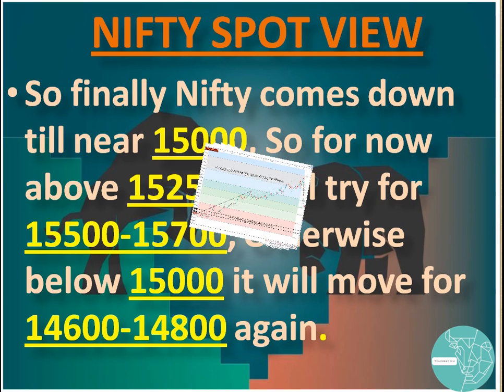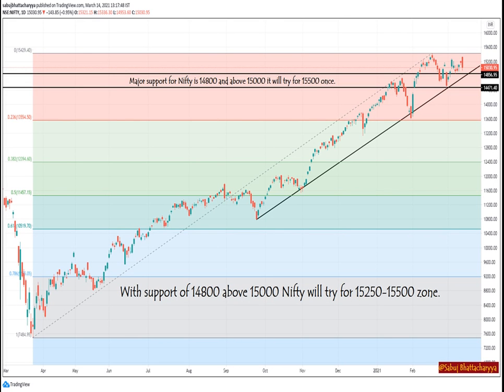Let's come to Nifty chart. Major support for Nifty is 14,800, and above 15,000 it will try for 15,500 once. With support of 14,800, above 15,000 Nifty will try for the 15,250 to 500 zone first, then it will go for the 15,500 to 700 zone.